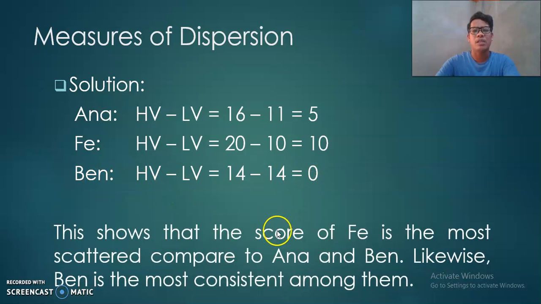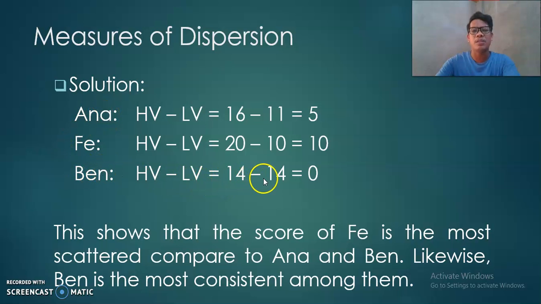So we can say that the scores of Fe are the most scattered compared to Anna and Ben, because the range is the highest among the three students.